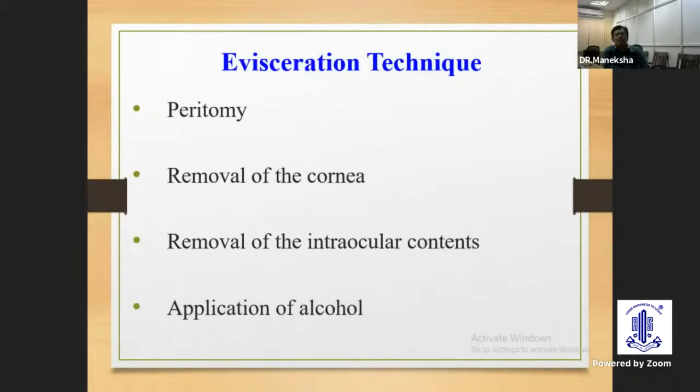These are the basic steps in evisceration technique. Peritomy: we have to do a 360-degree conjunctival peritomy, and try to preserve as much conjunctiva as possible so that wound closure will be easier. The next step is to remove the corneal button. We make a sharp incision at the limbus with the 11 blade, then complete the corneal button with scissors. After that, we use an evisceration spoon to remove all intraocular contents, and make sure all uveal tissue is removed to prevent the risk of sympathetic ophthalmia. Then finally, we can apply alcohol to denature the proteins.